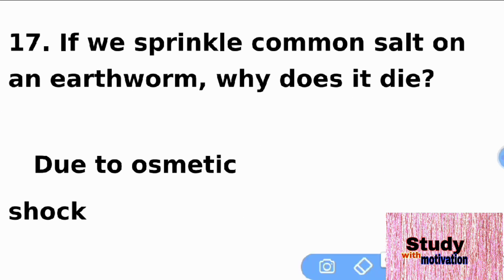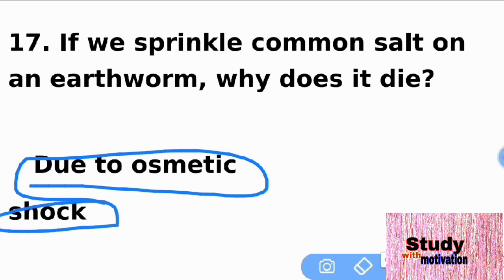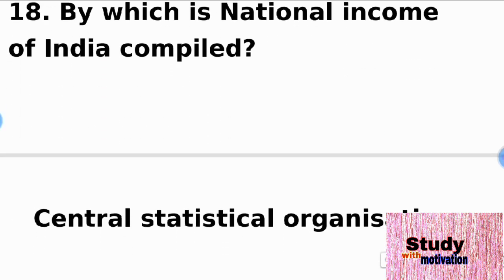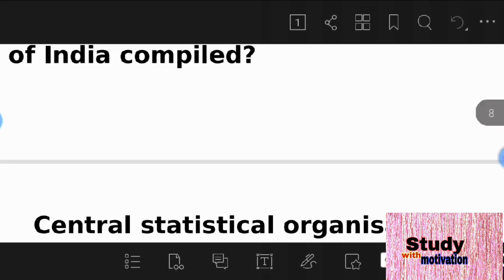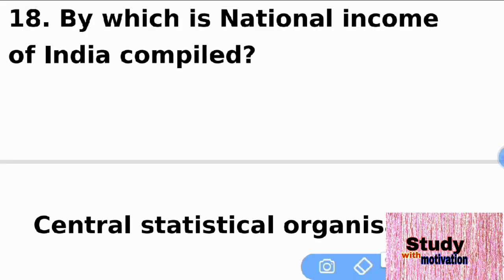The next question is 70. If we sprinkle common salt on an earthworm, why does it die? Due to osmotic shock. The next question is 18.